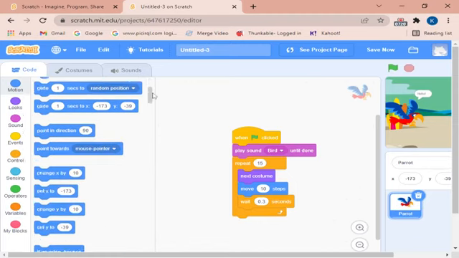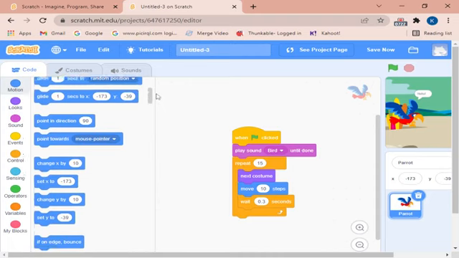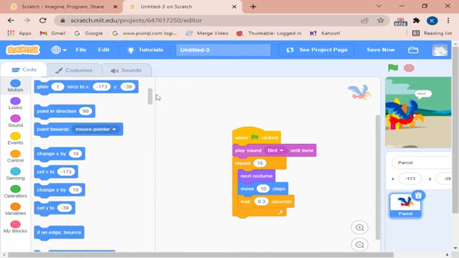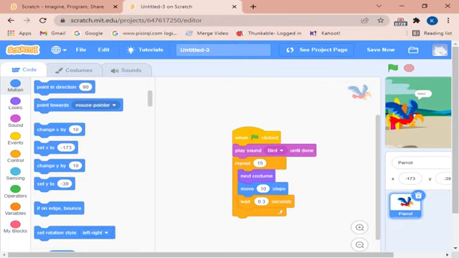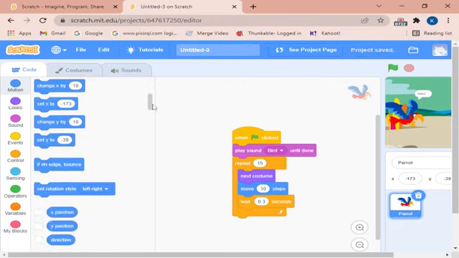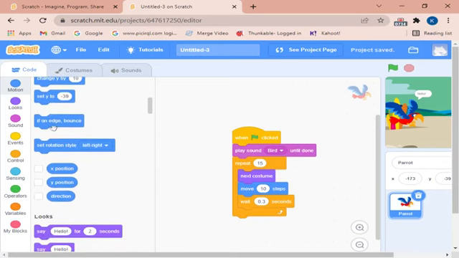You can go to the coordinates as you like. You can point in direction this. You can point towards mouse pointer. You can even, when creating a paddle type game, a ball, ping pong game actually, set the property of the ball as if on edge bounce, because it will have to bounce or it will go endlessly there.